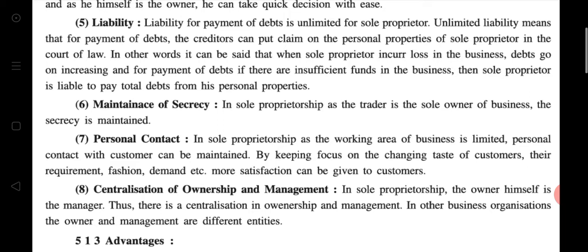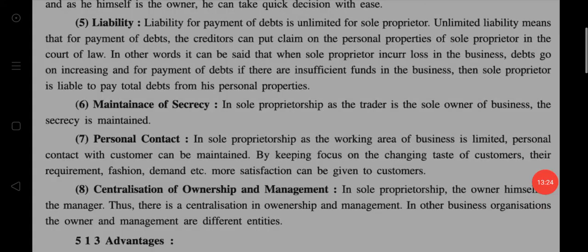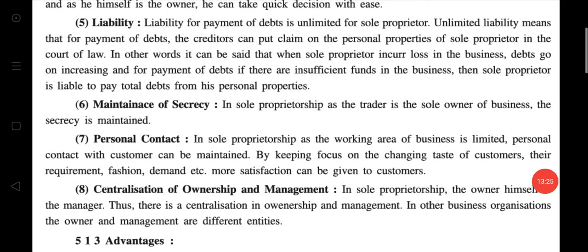So in sole proprietorship, liability is unlimited. In other words, when a sole proprietor incurs a loss in business, debt goes on increasing, and if there are insufficient funds, then the sole proprietor is liable to pay the total debts from his personal properties. Clear? Good.